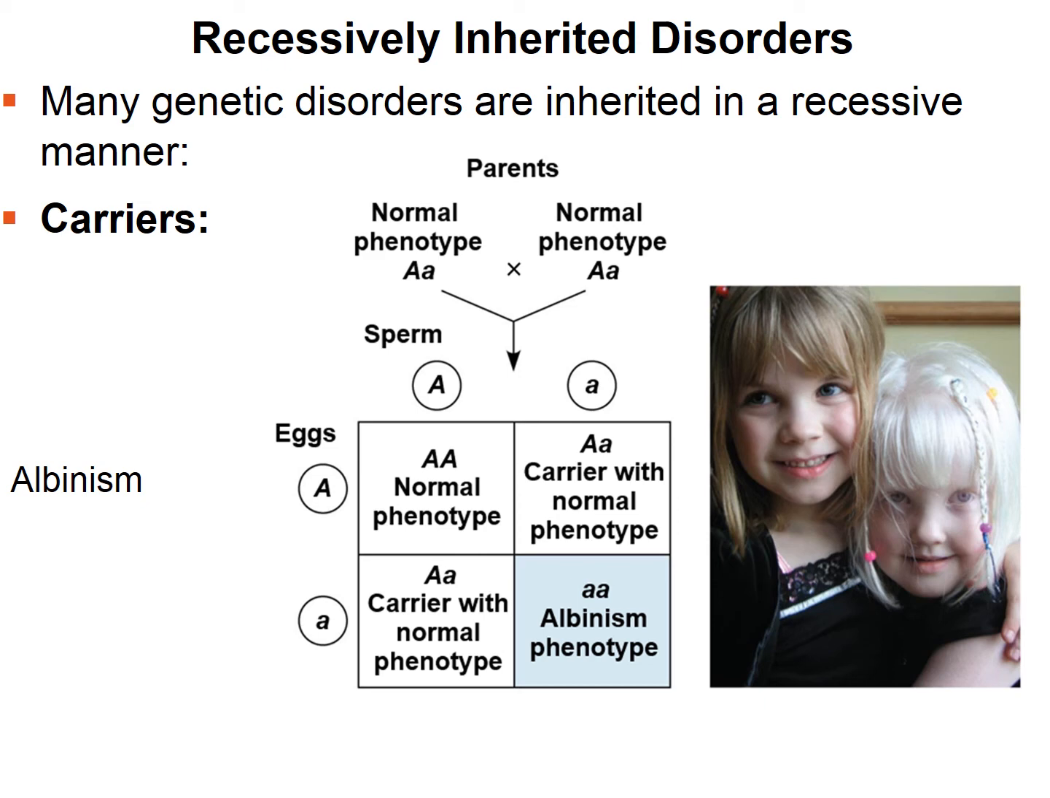So the sperm can either pass down a normal allele or the recessive allele for albinism, and the same thing for the egg. So out of every 4 offspring, 3 will appear normal and 1 will be albino. In terms of genotypes, 1 will be totally normal, 2 will be carriers, they'll be heterozygous, and 1 again will have the 2 recessive alleles for albinism.